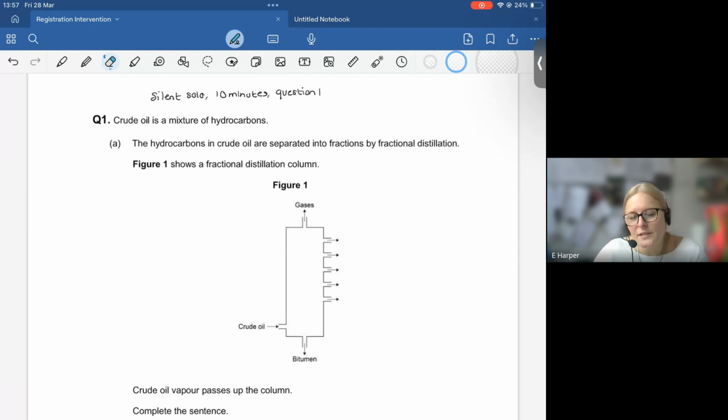Hello, Year 11. This session today is on the topic of crude oil, which is in the organic chemistry section.